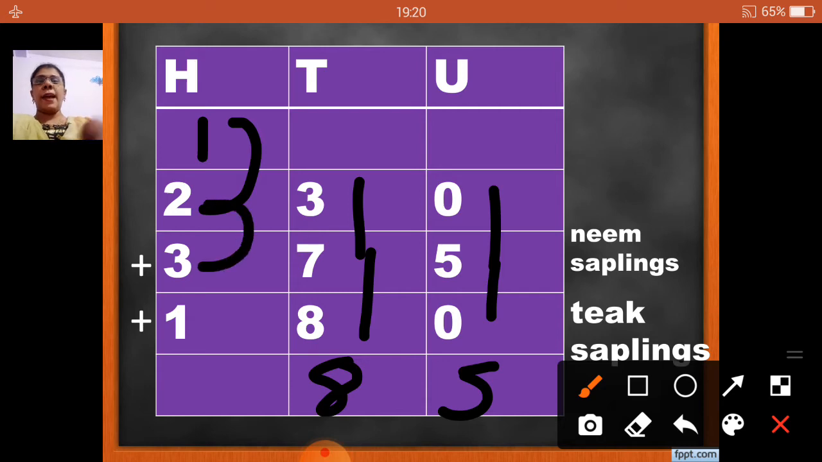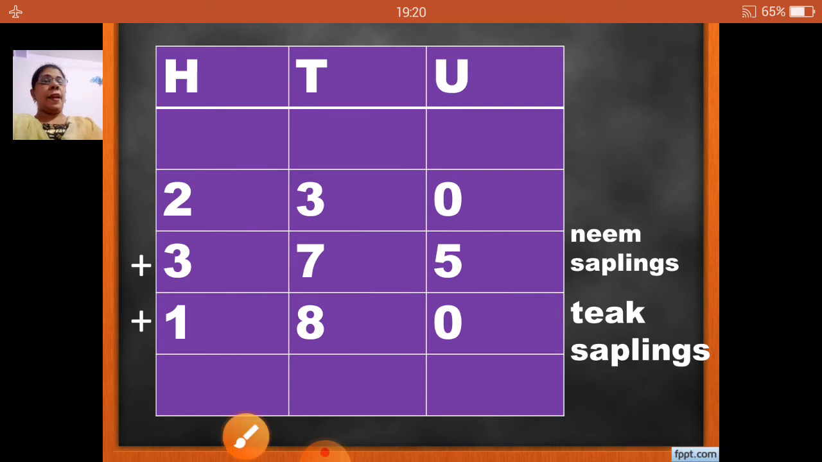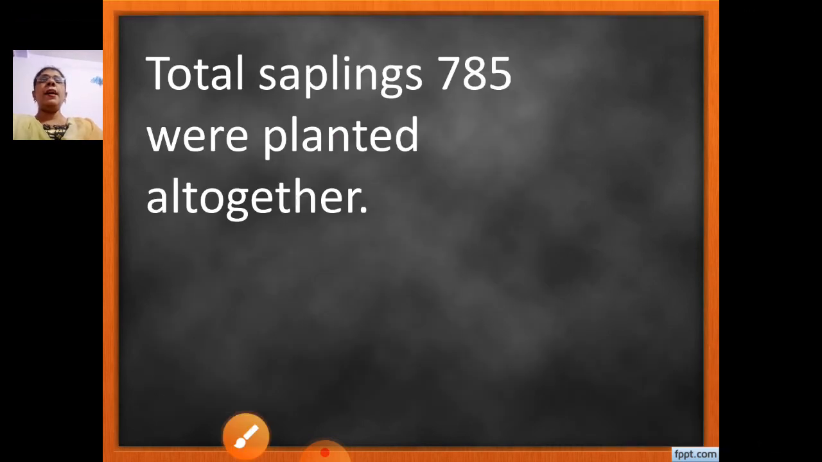Now 2 plus 1, 3. To that 3 if I add this 3, 6. To that 6 if I add this 1, 7. So what answer I get? 785. How I am going to write this answer? Total saplings 785 were planted all together.